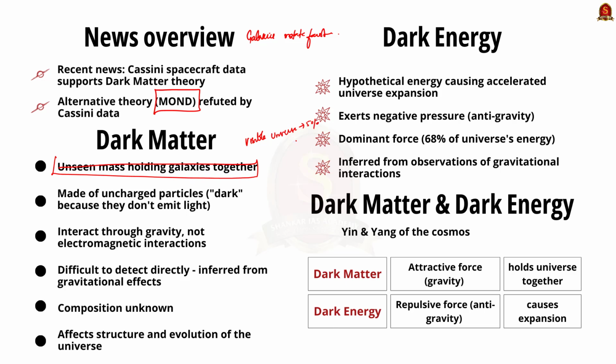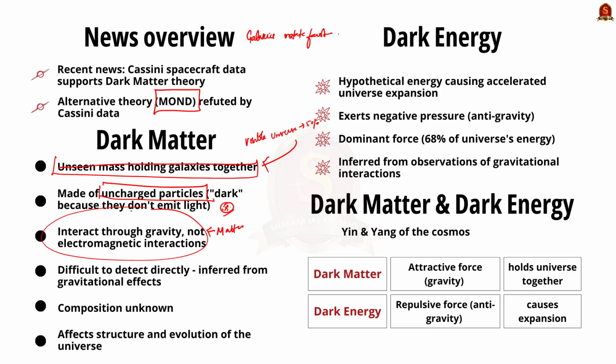Now coming to dark matter. See, it's made up of particles that do not have a charge. We call these particles dark because they do not emit light, which is an electromagnetic phenomenon. And they are called matter because they possess mass like the normal matter and hence interact through gravity. Remember, even though they interact through gravity, since they do not have a charge, they do not interact through electromagnetic interactions. This feature of the DM makes it very hard to detect.